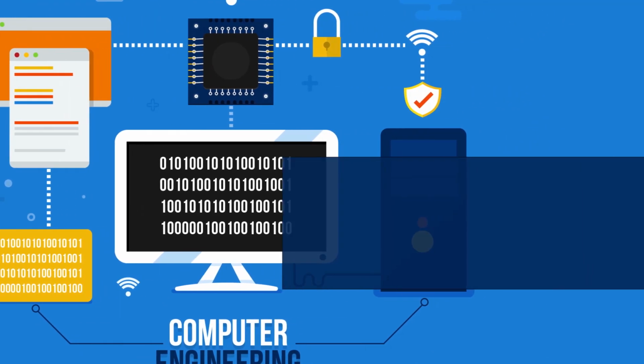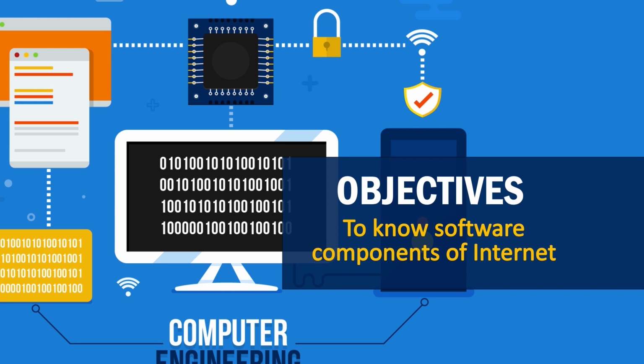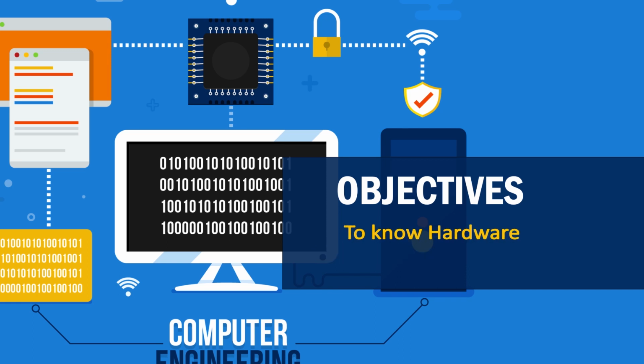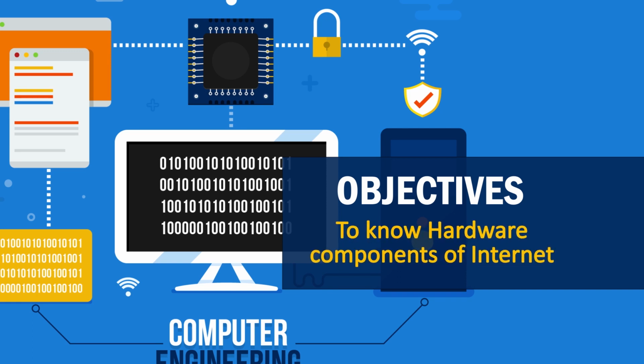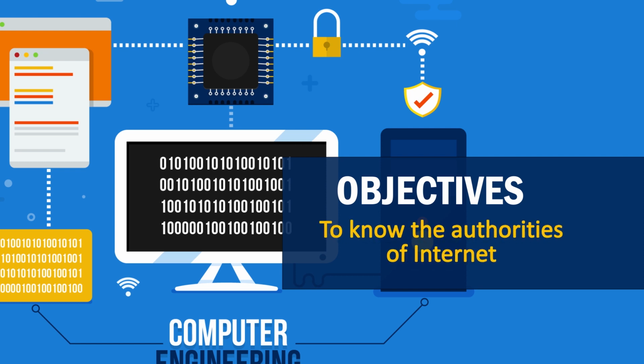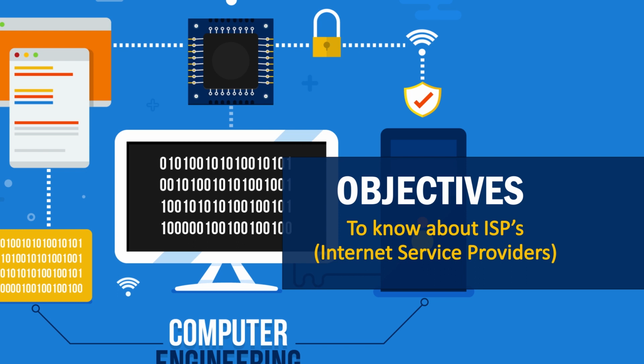In the first presentation, we discussed the evolution of internet, advantages, disadvantages and other related issues. Today we will be looking at various components of this massive network, the internet. The objectives of today's presentation are to know the software components of the internet, to know the hardware components of the internet, to know who runs the internet, if at all there is anybody who is running it, and also to know about the internet service providers.